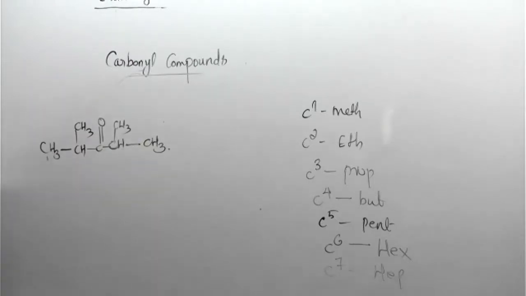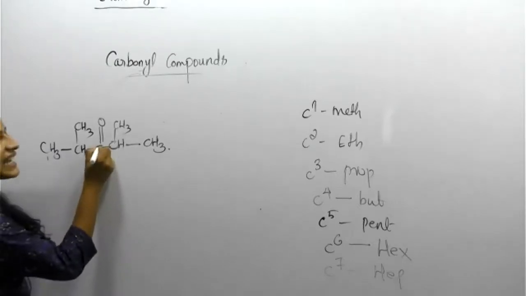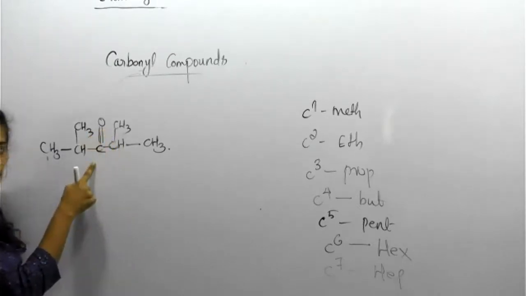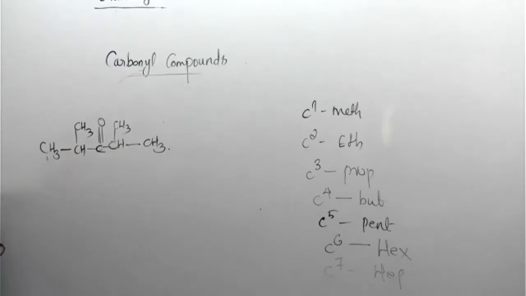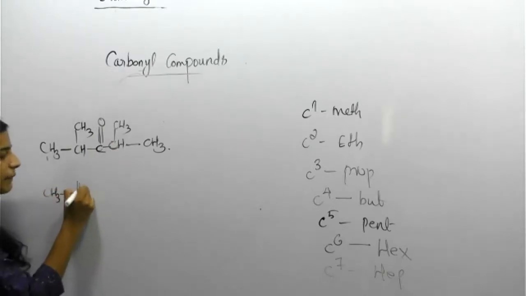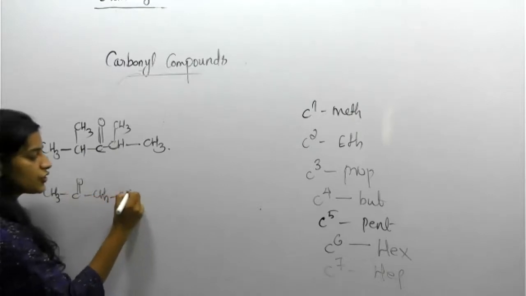Start the naming. One more thing: while naming, you should number so that the ketone functional group gets the lowest number. Suppose CH3, C double bond O, CH2, CH2, CH3.